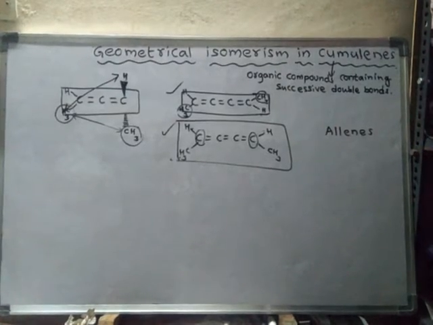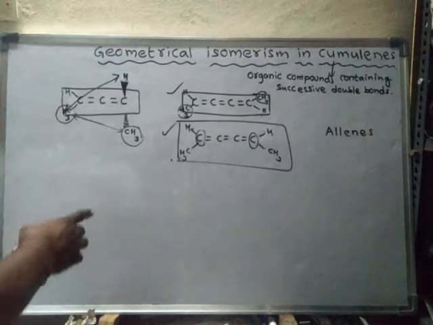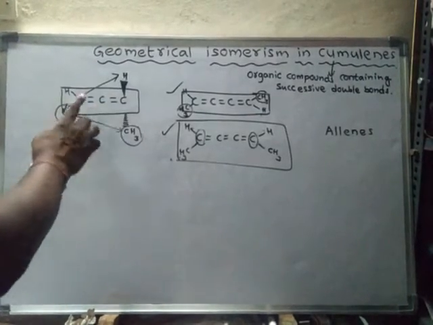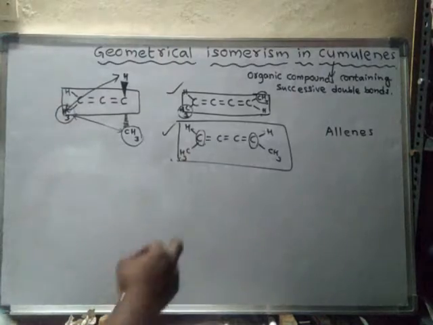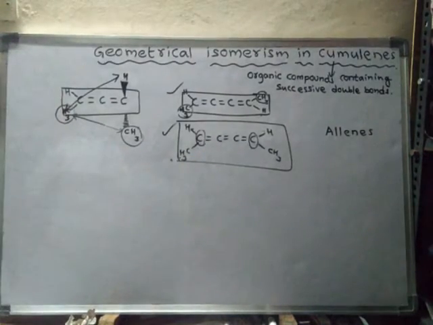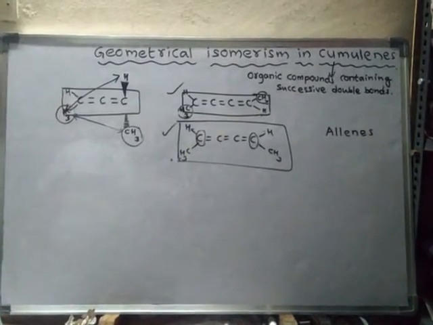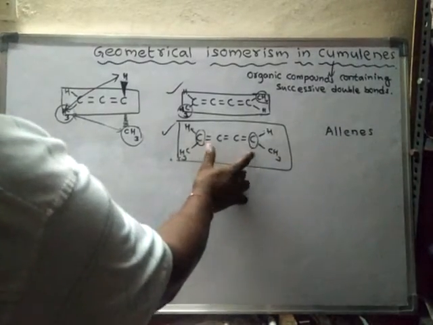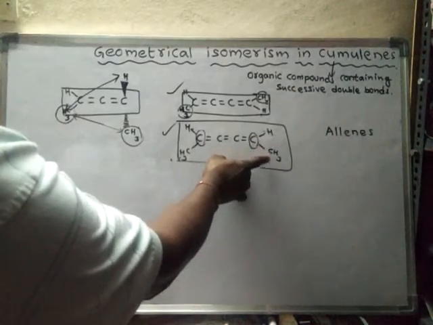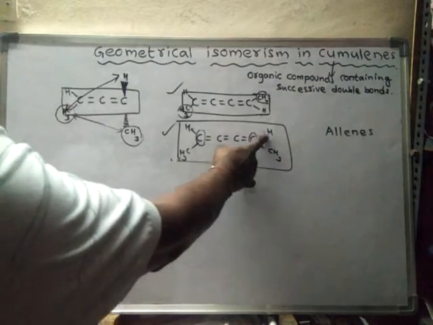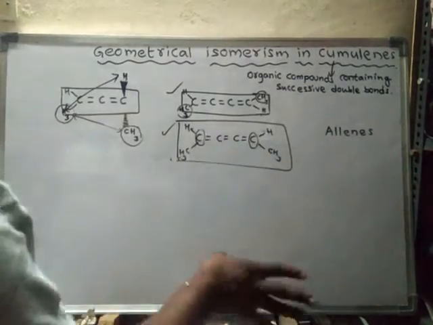Like this, geometrical isomerism in cumulenes can be studied. That means cumulenes with an even number of double bonds never show geometrical isomerism, and cumulenes with an odd number of double bonds will show geometrical isomerism, provided that the groups attached to the terminal carbons are different.